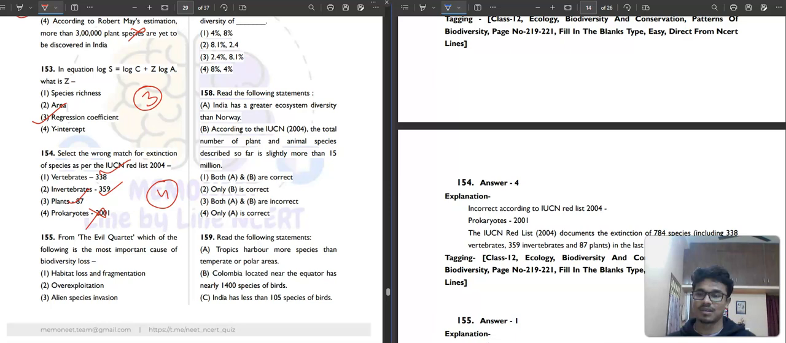Then the next question. Which one of the following is the most important cause of biodiversity loss? I don't know how many times this question has come. This is habitat loss and fragmentation. The first option is our correct answer.